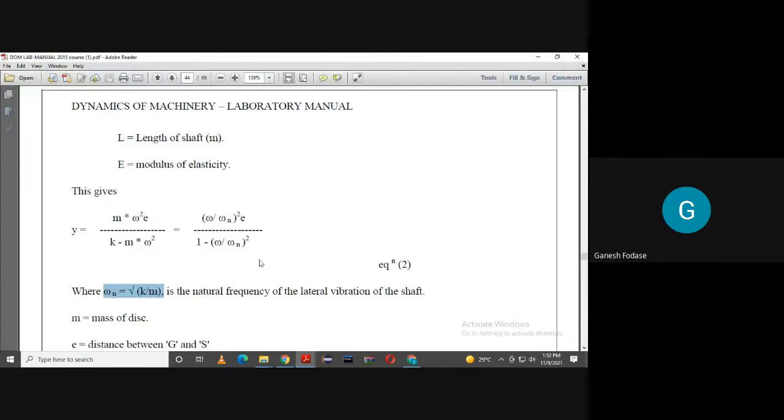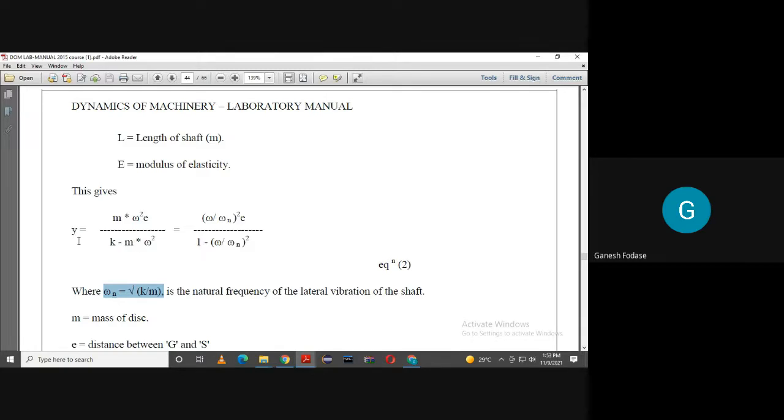Okay, so what we are discussing, we are getting the equation for y. Y is equal to m omega square e upon k minus m omega square. If you simplify further, dividing by omega n and taking m common, m gets cancelled, we get y equal to omega upon omega n whole square into e, upon 1 minus omega upon omega n whole square. So this is your final equation for y, that is deflection.